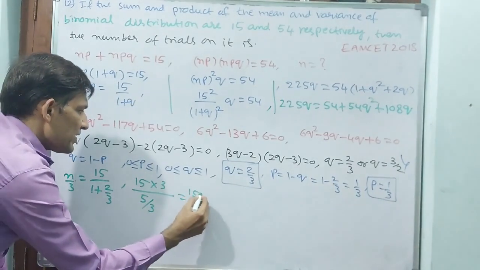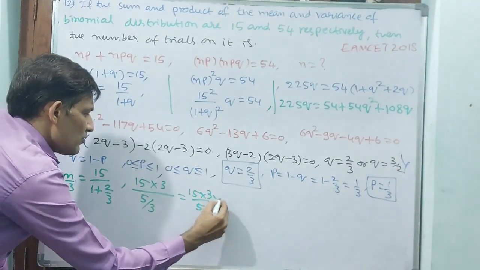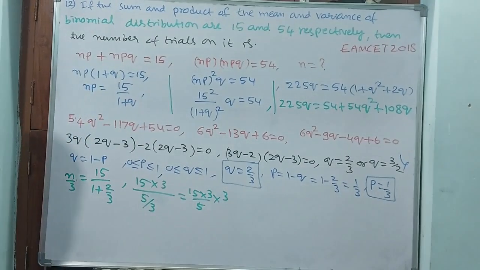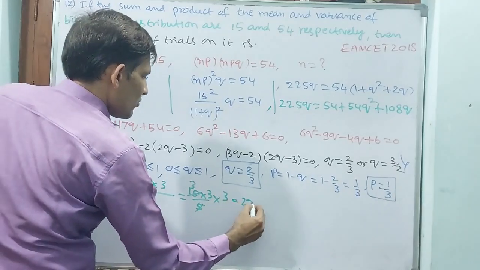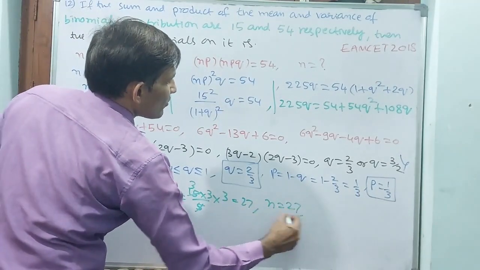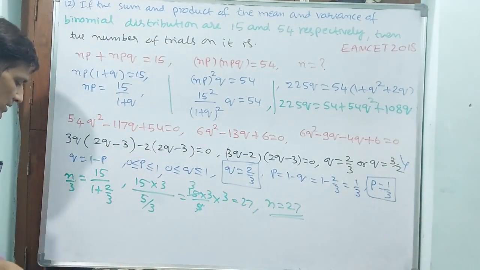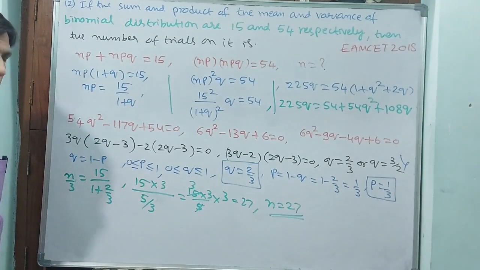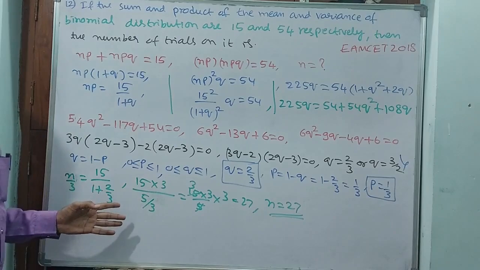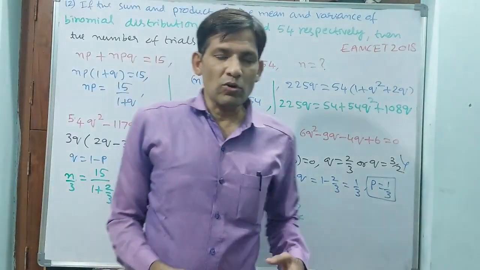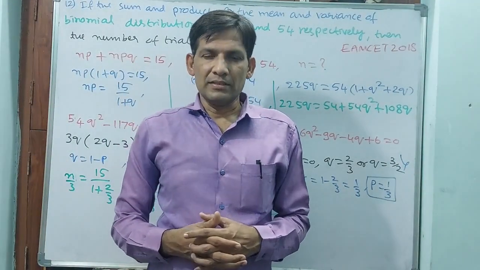That is equal to 15 into 3 by 5 into 3, that is 3 times 3 into 3 into 3, 27. That means your N is equal to 27. This is the answer. Okay? Same like the last question only, but here a little bit extra concept they have given. Now we close this class. We will continue in the next class. Thank you very much.